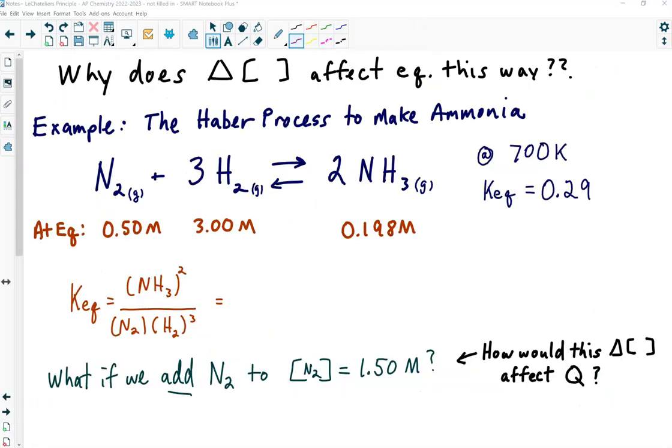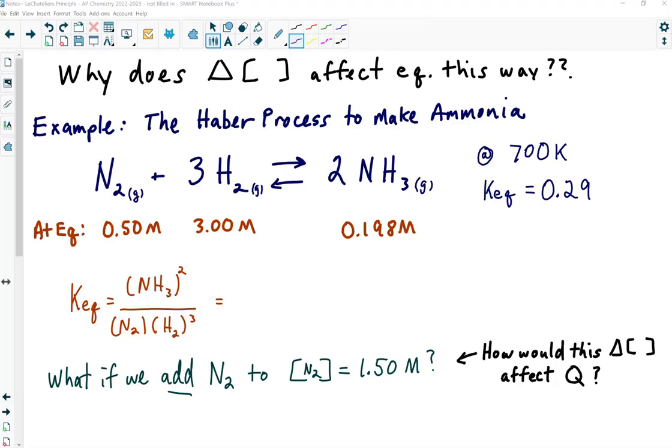Okay? All right, well now, why does this happen? Why does the change in concentration affect the equilibrium in this way? Well, it's all going to boil down to Q versus K. Remember, if Q is greater than K, it means you have, quote, too much product for the amount of reactant at equilibrium. And if you have too much product, you'll shift toward the reactant side. If Q, your reaction quotient, is less than K, then the system is going to want to go toward the product, because if Q is less than K, it means you don't have as much product as you should have, quote, at equilibrium, all right?